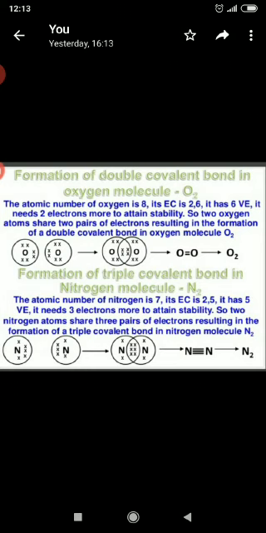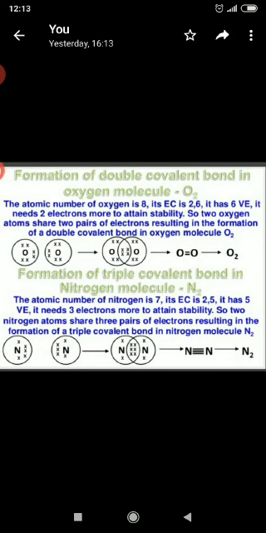So 2 oxygen atoms share 2 pairs of electrons, resulting in the formation of a double covalent bond in oxygen molecules. Here see the structure, children. Oxygen has 6 valence electrons, so 2 oxygen atoms start sharing 2 electrons each and form a double covalent bond.